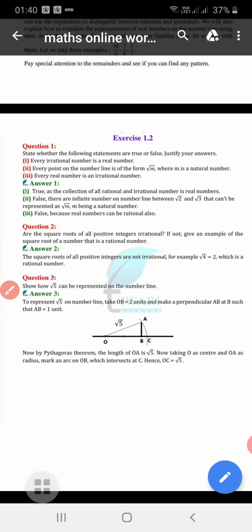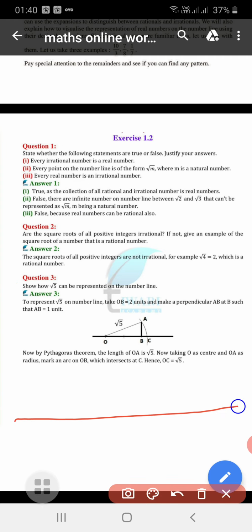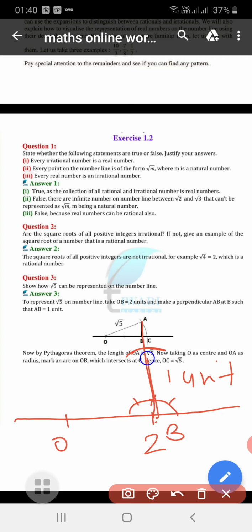So, draw a number line. This one is 0. Take this as unit length up to 2. This point is B. At B, draw a 90-degree angle. Now, with the help of a compass, you have to cut an arc of 1 unit. Take 1 unit length in the compass and cut an arc here. This point is A. Join OA. Now see here, OB is 2 units length. AB is 1 unit length. So OA will be equal to square root of 5.